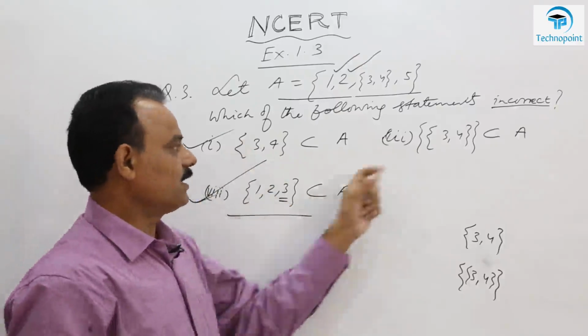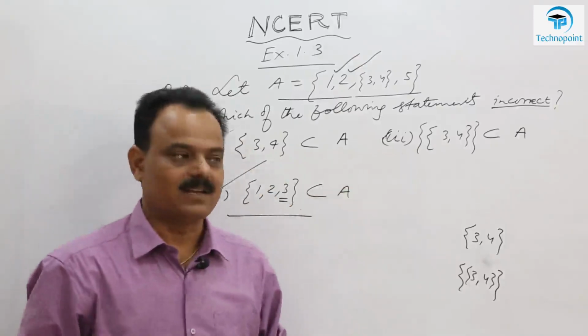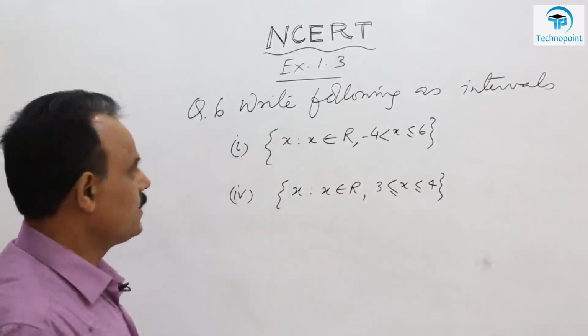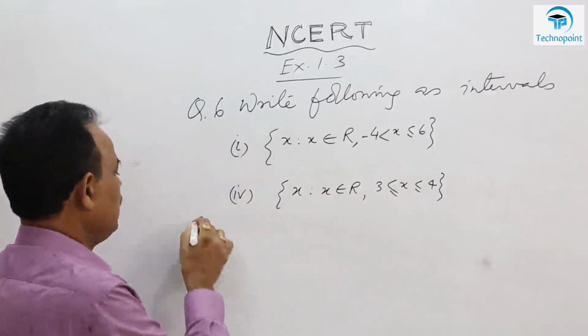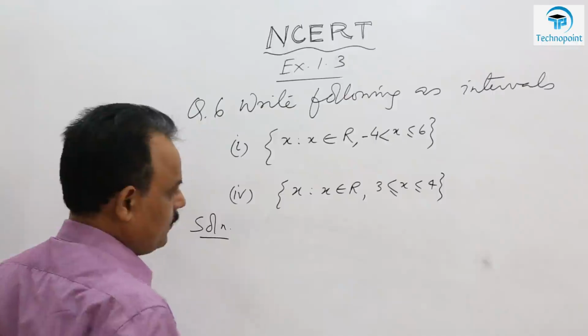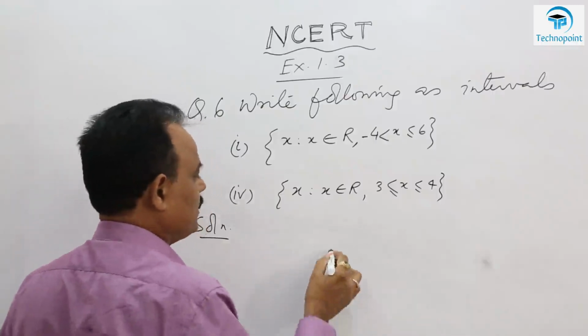So these two are incorrect and this is correct, and we have to choose incorrect answers. Okay, this question: write the following as intervals. So first you understand interval, then we will solve. These two are very easy. You may have 4 cases.